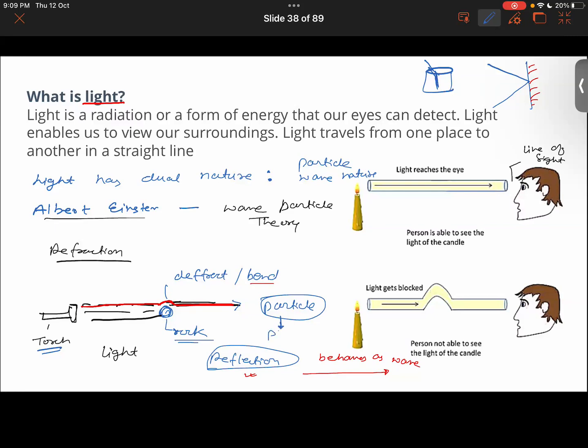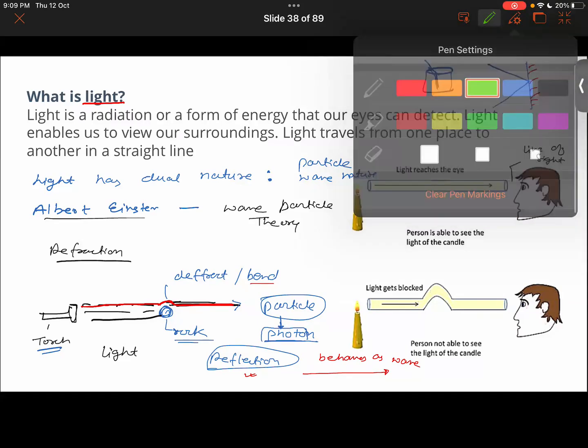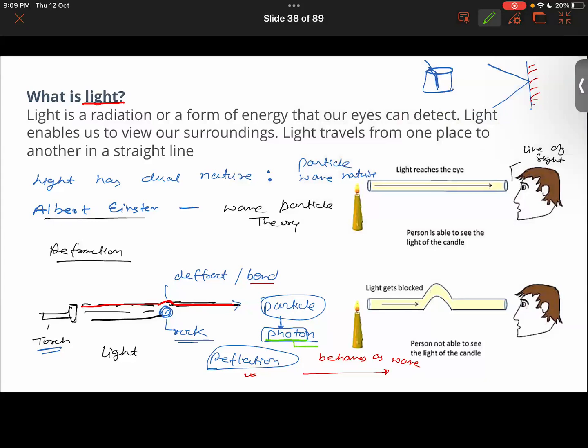Now, what do we call the particle found in light? That has been called a photon. Photon, getting it now? The photon basically refers to light. What does it refer to? It refers to light. Okay. Is the whole point clear or not? It's clear, sir.